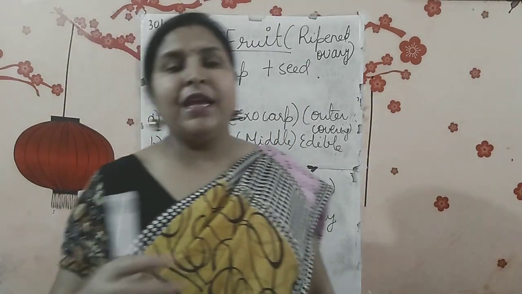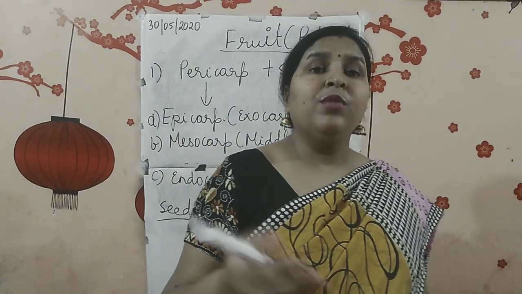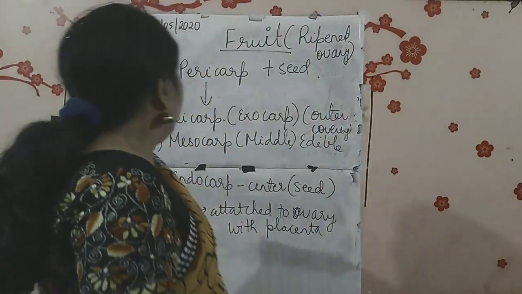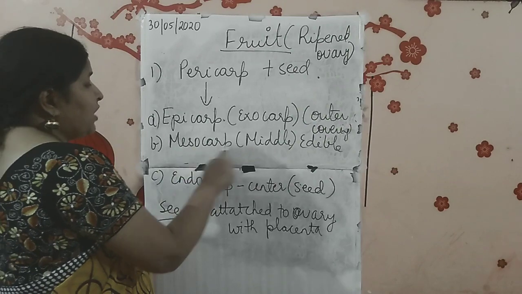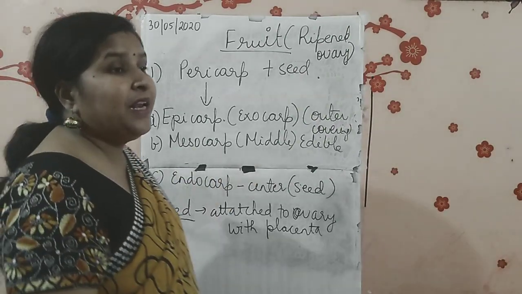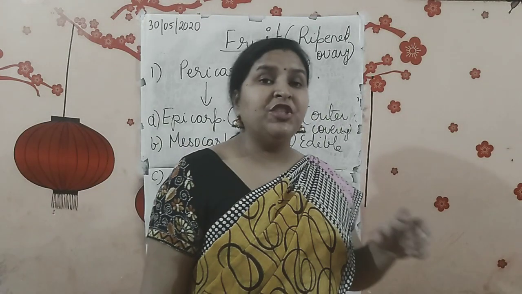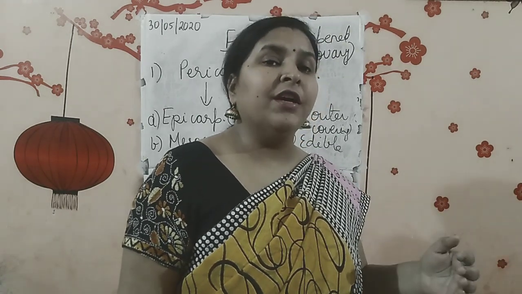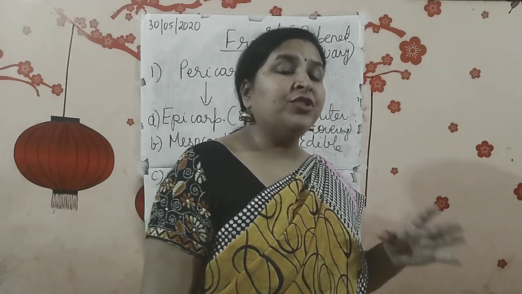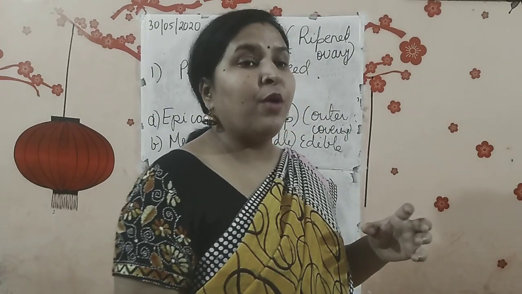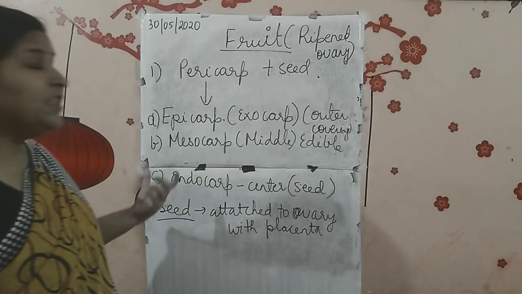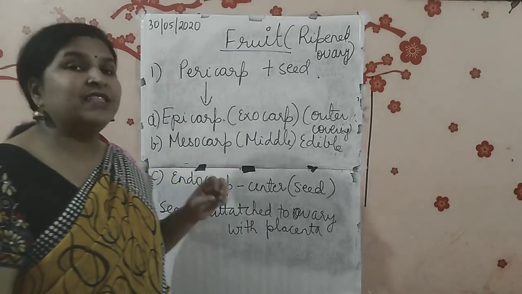We remove it, like in oranges we are removing it, but in guava it is very thin and it is edible also. Then comes mesocarp. Mesocarp means the middle area, the pulpy area which we eat. Without removing the exocarp or with the exocarp, the portion which contains the maximum amount of flesh, that is the mesocarp. Then the center position where seed is present.